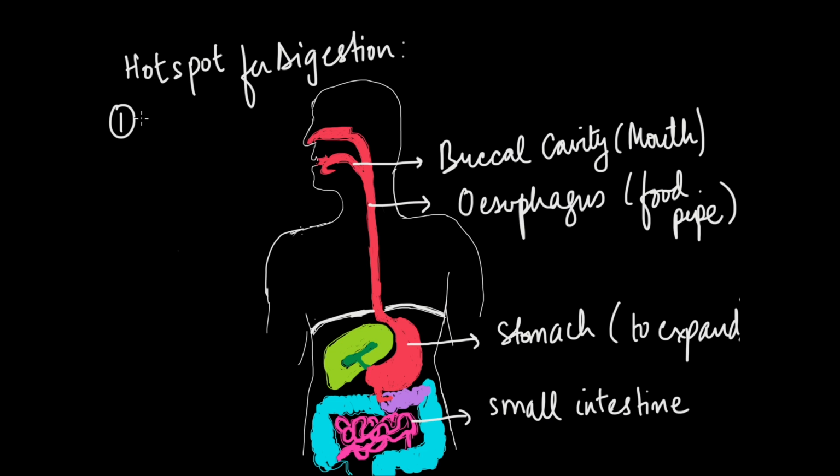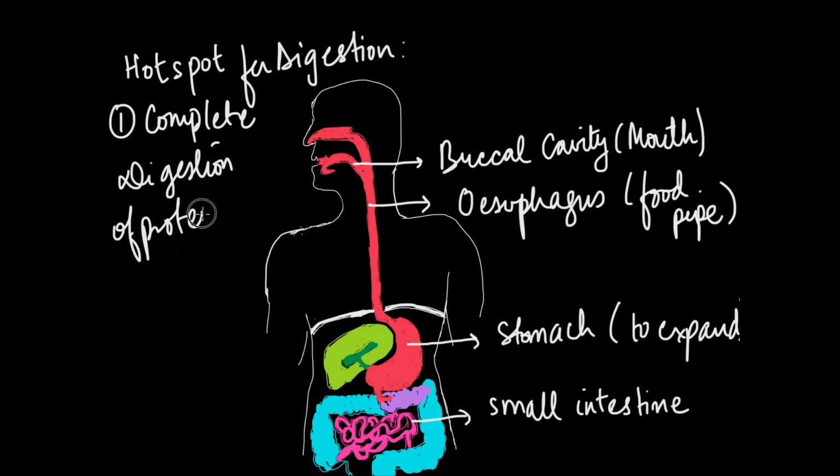Well, in the small intestine, complete digestion of proteins, carbs, and lipids takes place.